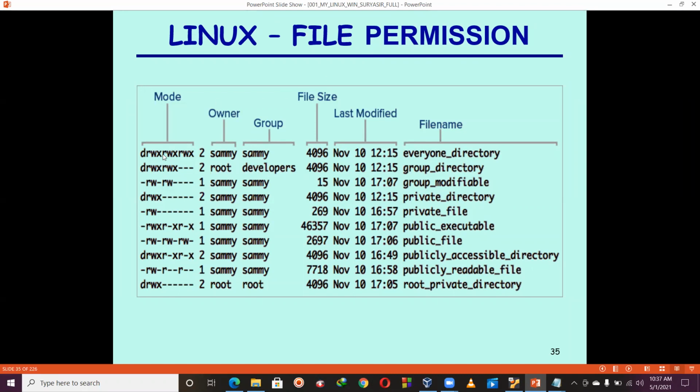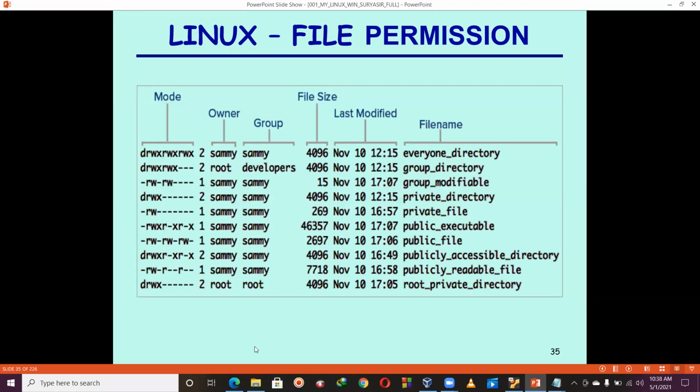Okay, fine. Now I'm going to discuss one more thing. In the second row, you observe hyphen, hyphen, hyphen. This means RWX is set for the user, RWX is set for the owner, but RWX is not set for the group. What is the meaning of this? The user has read and write permission, but no execute permission. Whenever you see a hyphen, it means that particular permission is not set. That's all.